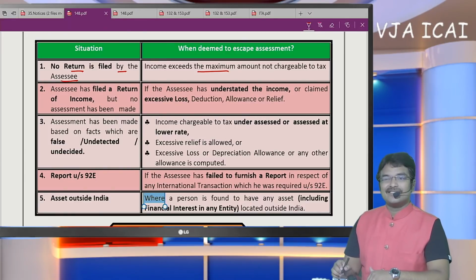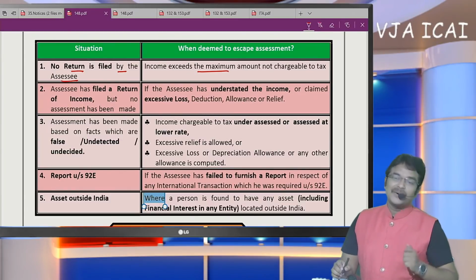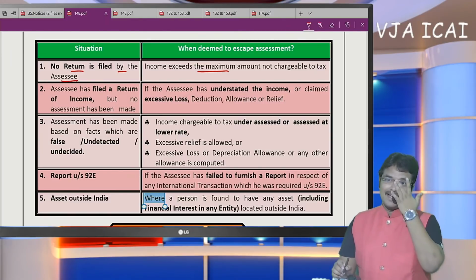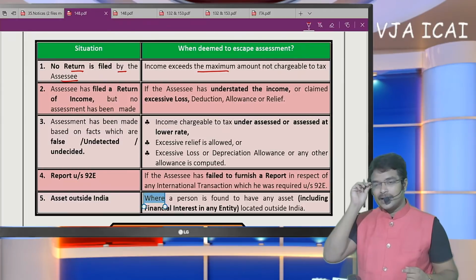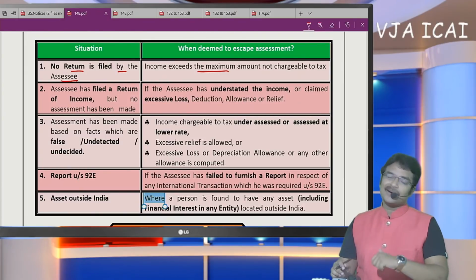Generally, if SSC does not file his return of income, notice will be issued under section 142 subsection 1. But what is the difference between 142(1) and the income escaping assessment notice under section 148? 142(1) will be issued without any reason to believe that SSC has escaped the income.